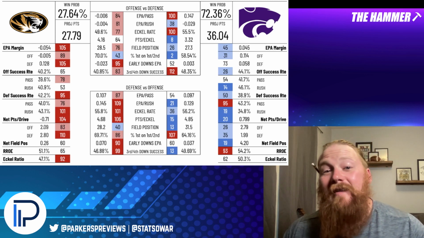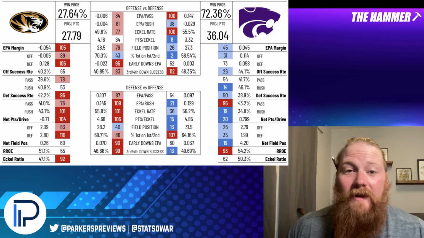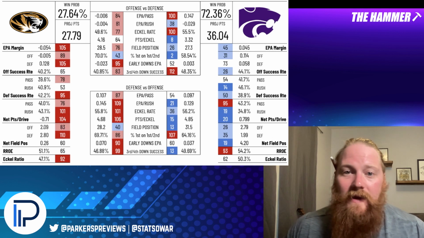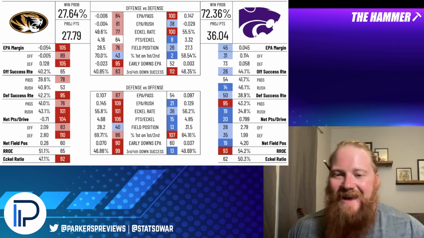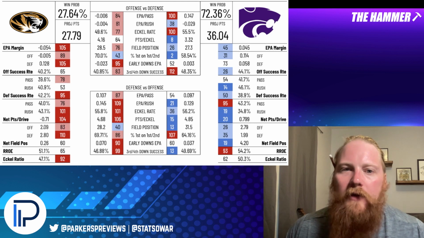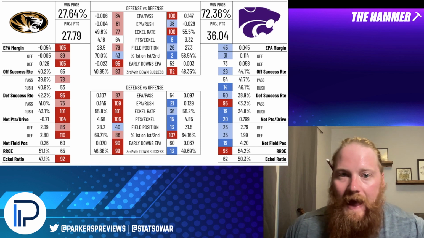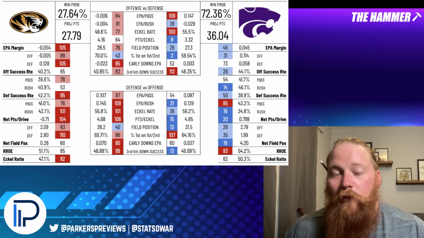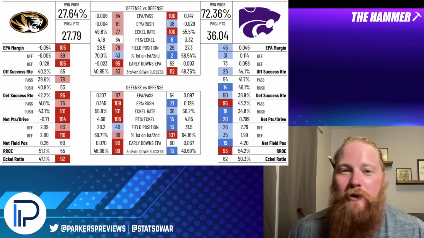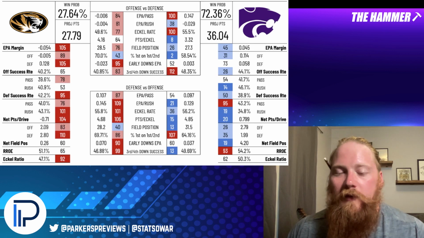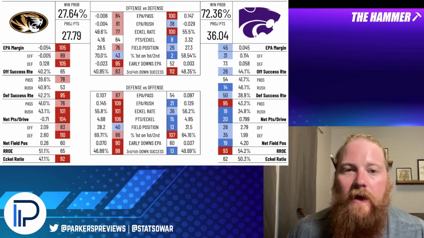Kansas State's defense, on the other hand, 100th in allowing echo rate. 55% of their opponent's possessions ended in a quality possession, but Kansas State really played a solid bend but don't break style of defense. They didn't allow a lot of big plays. They made you really, really earn it. And they did a little better at finishing drives, rating 8th overall in the nation, allowing 3.32 points per quality possession, barely better than a field goal.